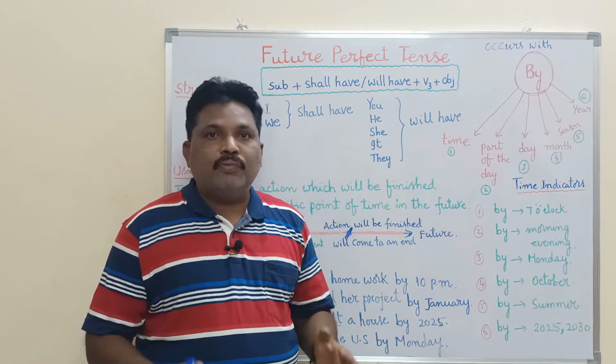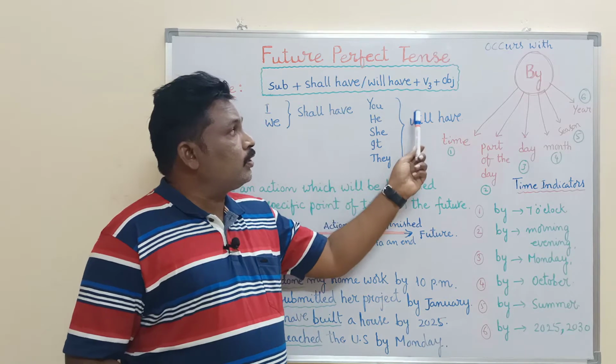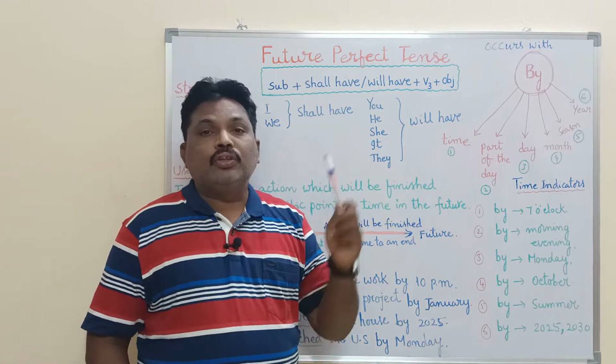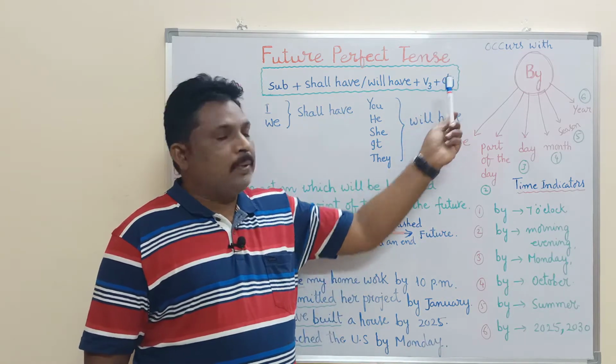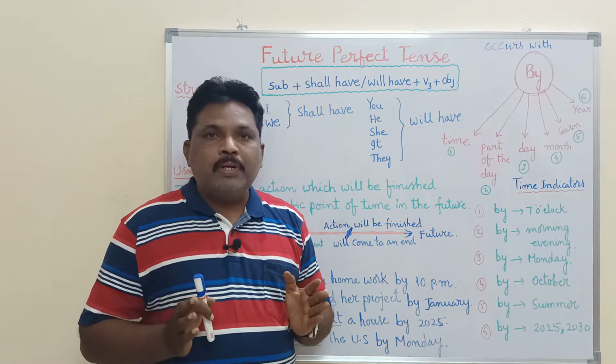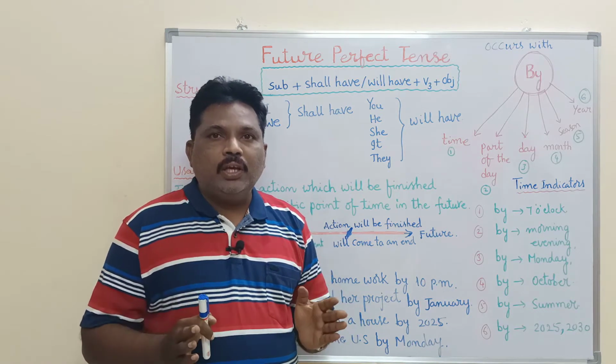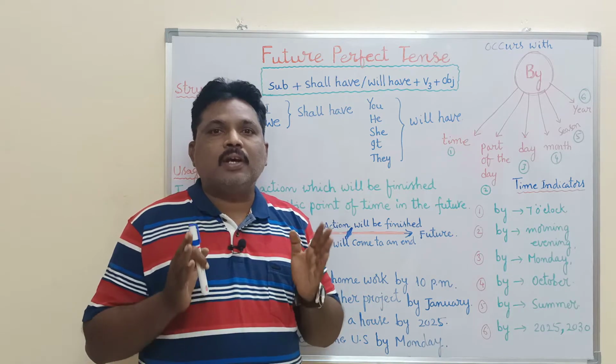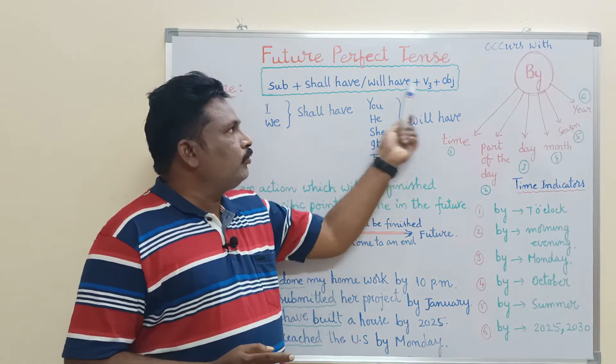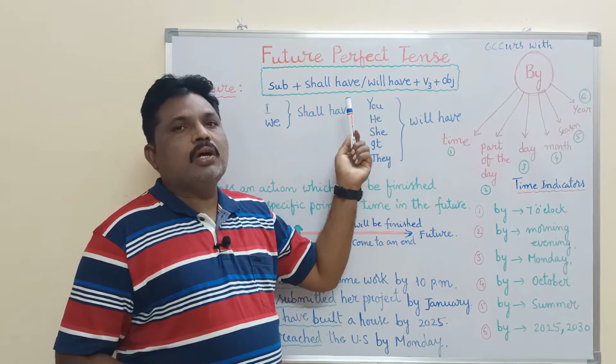See, in this future perfect tense also we have the third form of the verb followed by object. Remember students, in all perfect tenses V3 or the past participle is common. Before V3 the have forms are different.